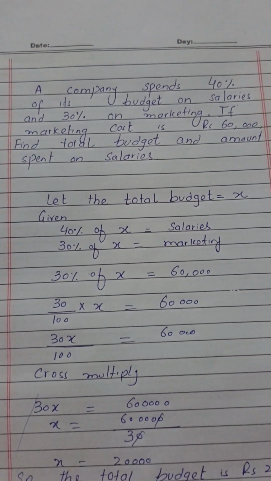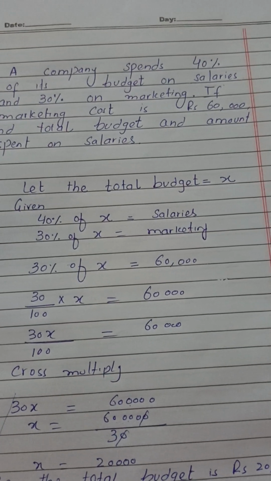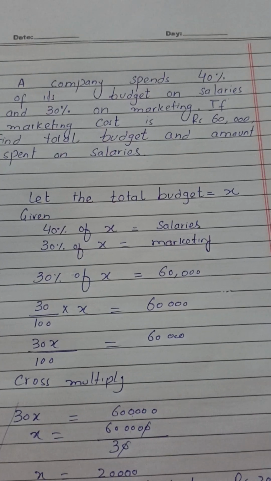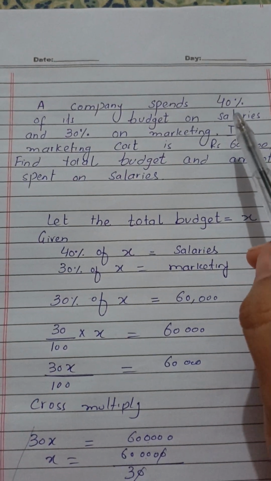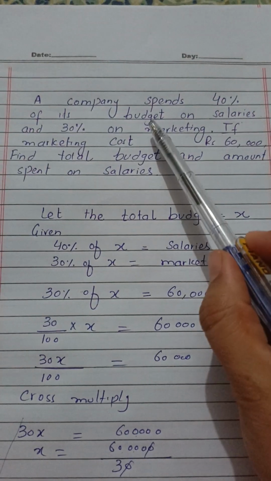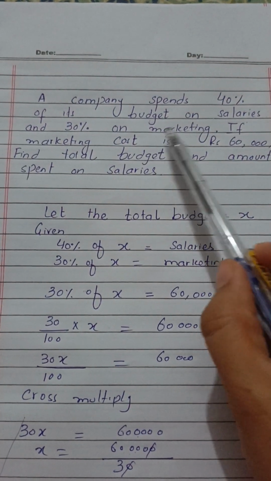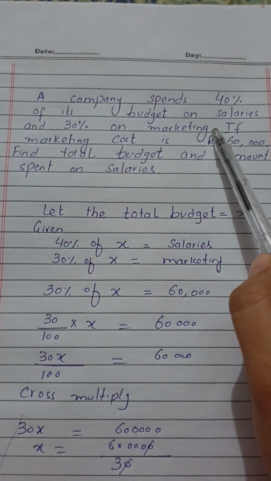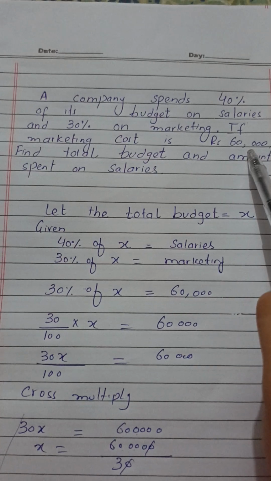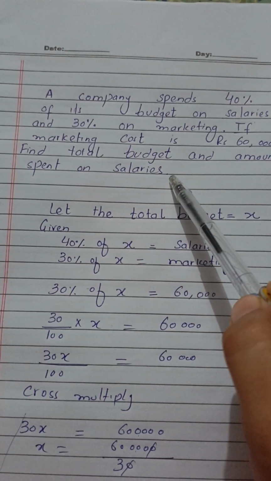Yesterday, I sent you a worksheet based on percentage. Today, I have taken one question from that worksheet to explain to you. So, I have a question. A company spends 40% of its budget on salaries and 30% on marketing, right? If marketing cost is rupees 60,000, find total budget and amount spent on salaries.